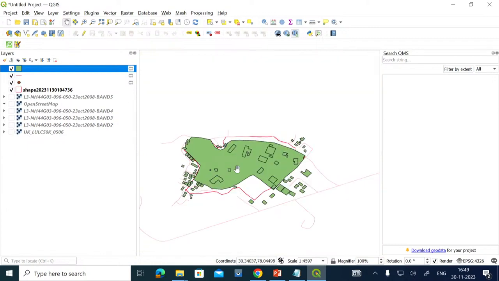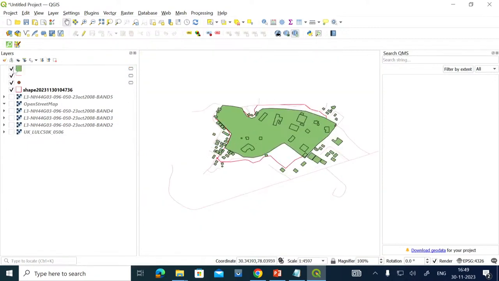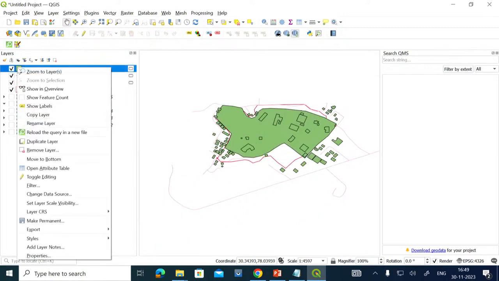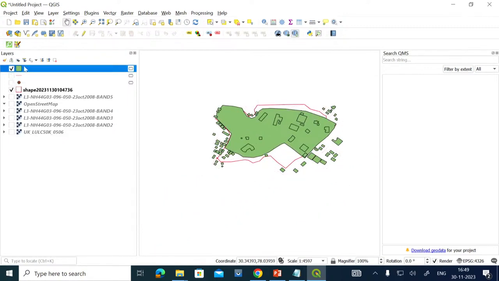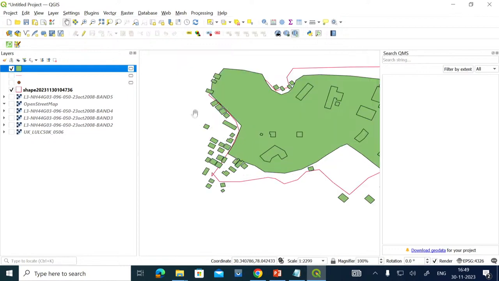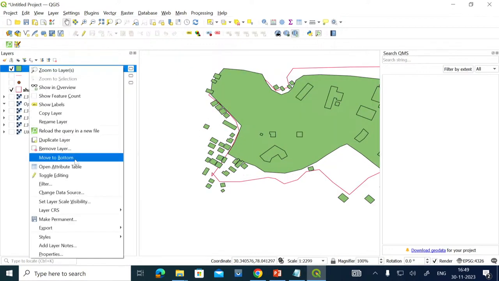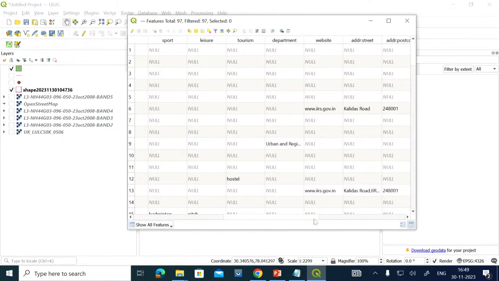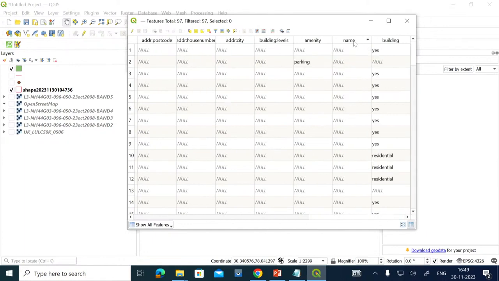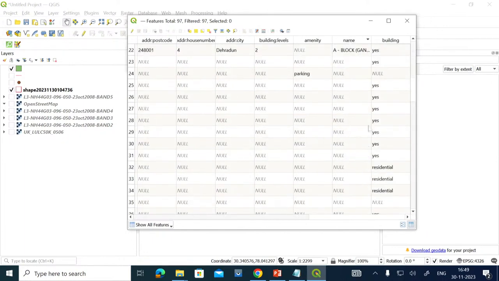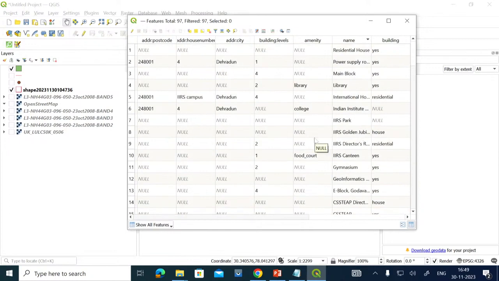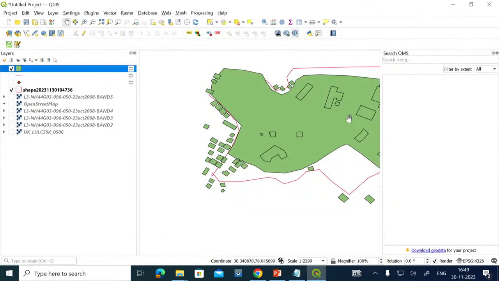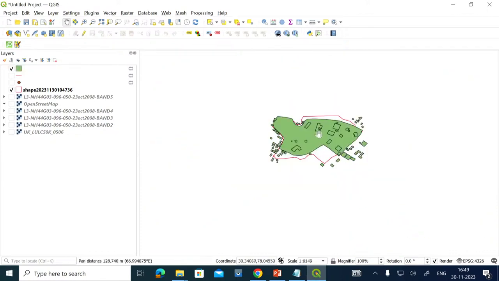Now you can see many data sets are downloaded as a save file. This boundary also not, these roads are not required. Now if you see here, these boundaries are there, all are downloaded for you. And if you open the attribute table, it has all the attributes as well. These names, name of the buildings, you can see some of the names are there, some are blank. Since this is crowdsourced data, the quality may be an issue with it. Now you can edit it also here. Once it is downloaded, it is in an editable format.